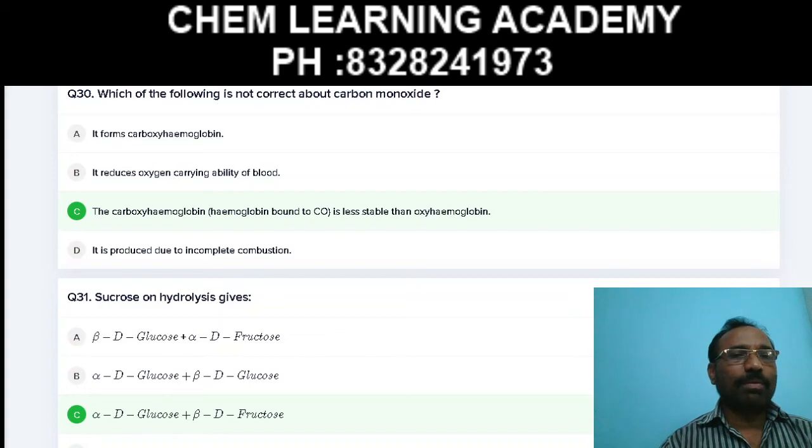Next, B, it reduces the oxygen carrying ability of blood. It is a right statement. Next, C, carboxyhemoglobin is less stable than oxyhemoglobin. Generally, the carboxyhemoglobin is more stable than the oxyhemoglobin. Therefore, it is a wrong statement. Therefore, it is the right answer. Next, D, it is produced due to incomplete combustion. It is the right statement. Therefore, wrong answer.